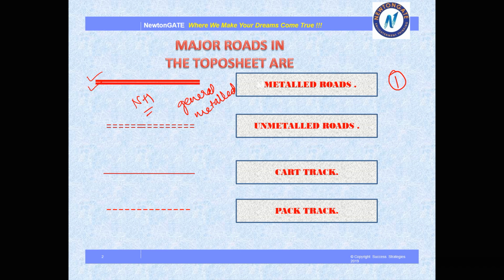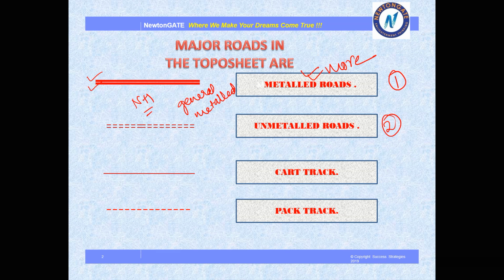Next is our unmetalled road. It is also shown with two distinct red dotted or broken lines. This is number 2. So definitely metal roads are more developed than unmetalled roads. Next we have cart track. Cart track is basically shown with one distinct line. And cart track is present in areas which are kind of rural or village.